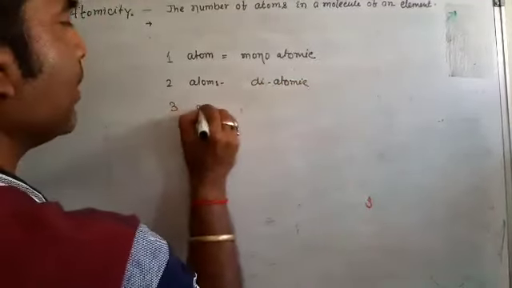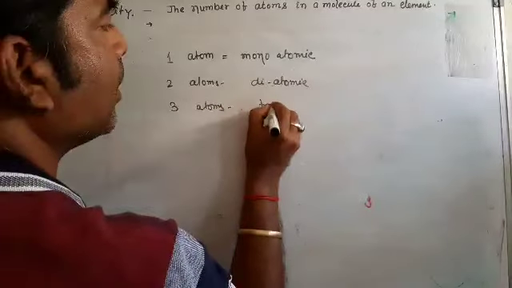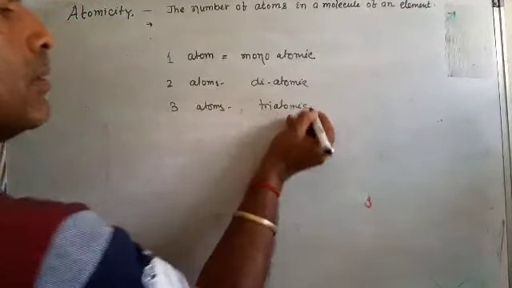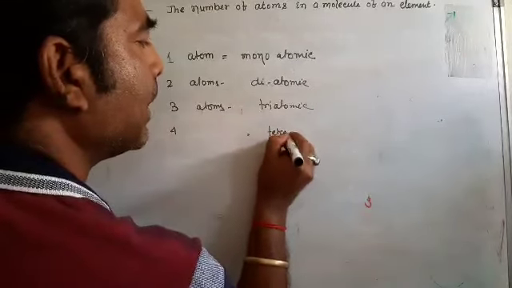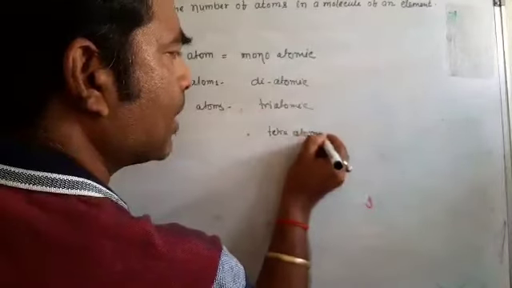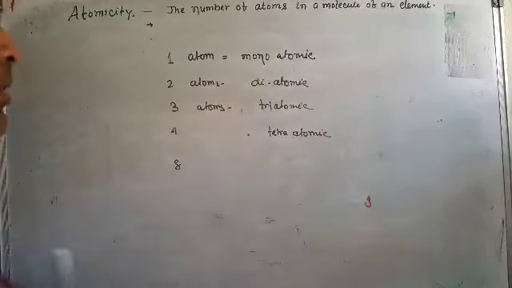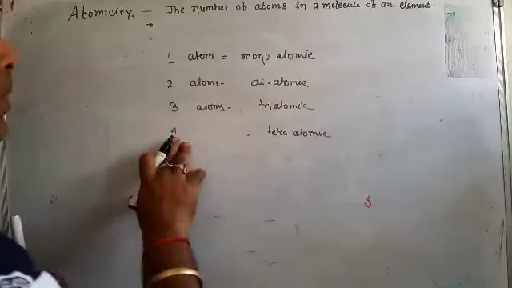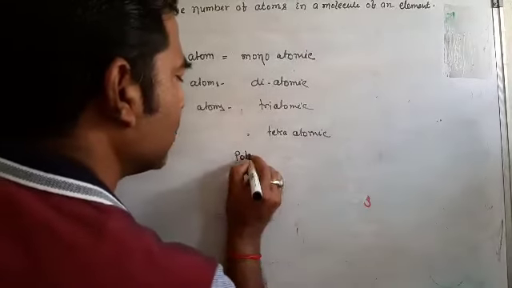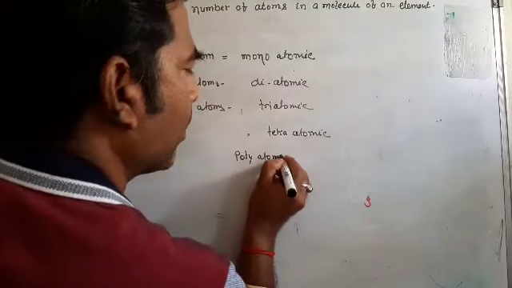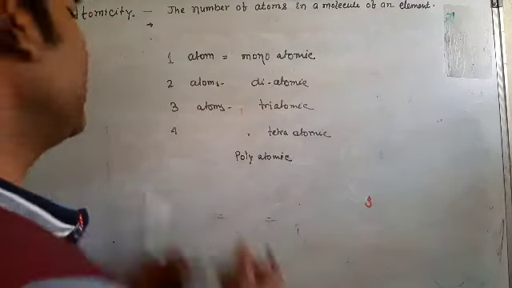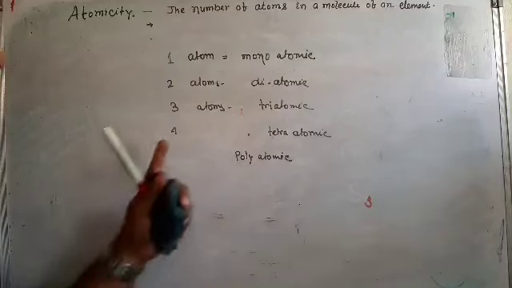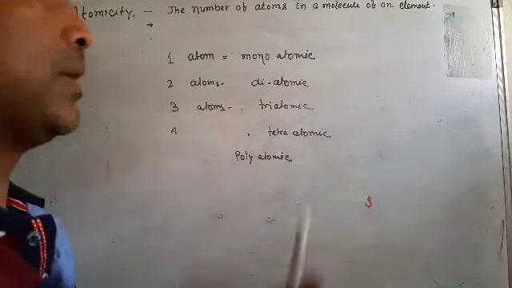In three atoms, triatomic. Four, tetraatomic. From here you can say polyatomic, and 8 you can say octa. But after 4 you can say polyatomic. Or you can say 5 pentatomic, 6 hexatomic, 7 heptatomic, 8 octatomic, 9 nonatomic, 10 decatomic. That is another thing, but after 4, more than 4, you can say polyatomic.